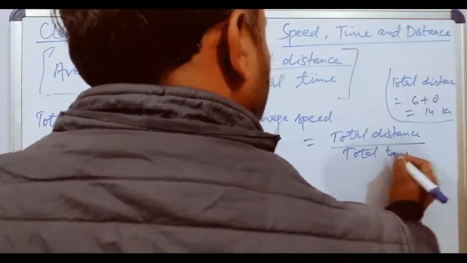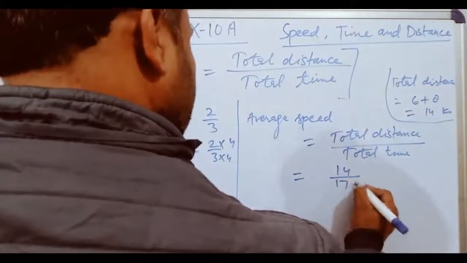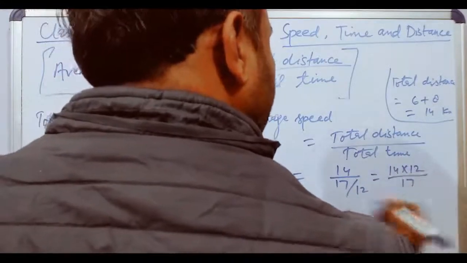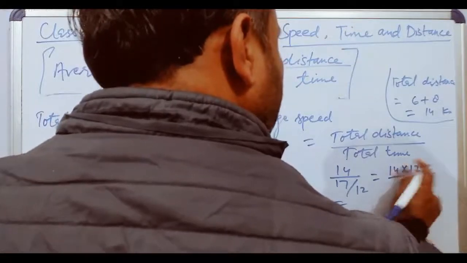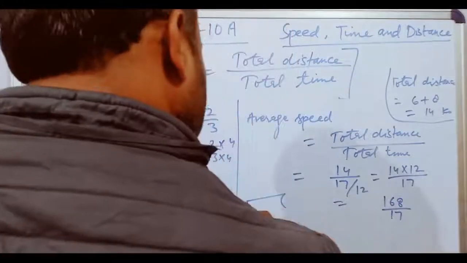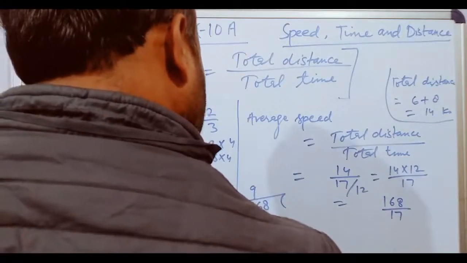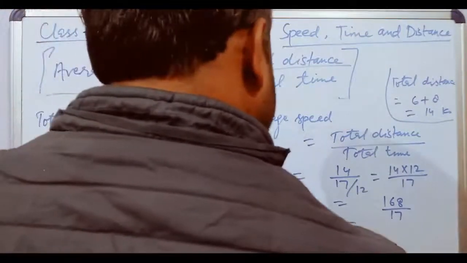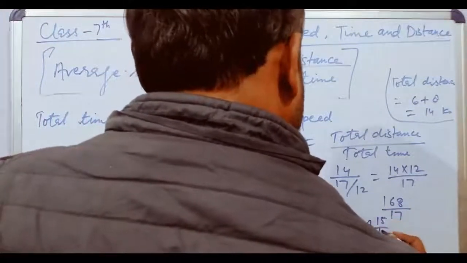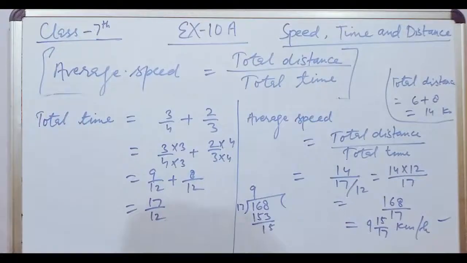Total distance 14 upon total time, 17 upon 12, 12 will go up, 14 into 12 upon 17. 14 2s are 28, 14 1s are 14, and 2 is 16, 168. Now you divide 168 by 17, 9 7s are 63... 17 9s are 153, it is 15 remainder. Then 9 whole 15 upon 17 kilometer per hour. This is the average speed. Okay, dear students, this is the answer.